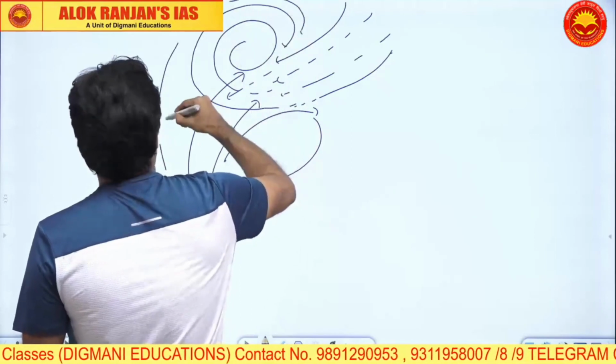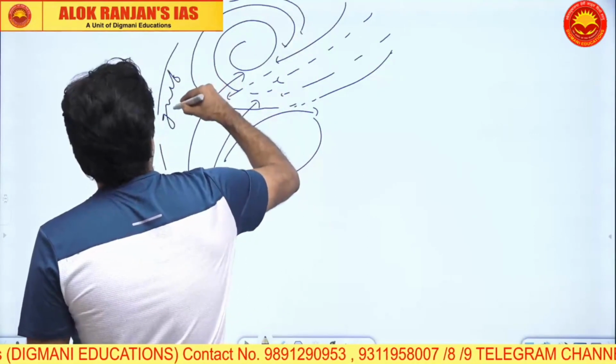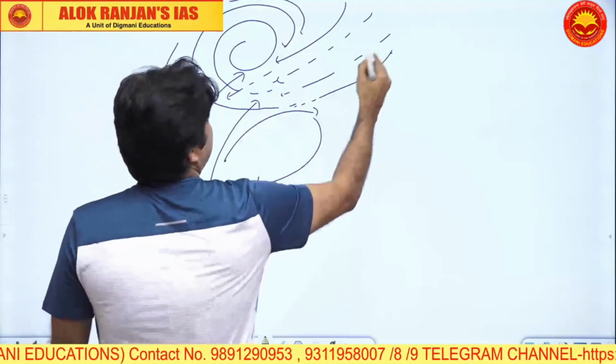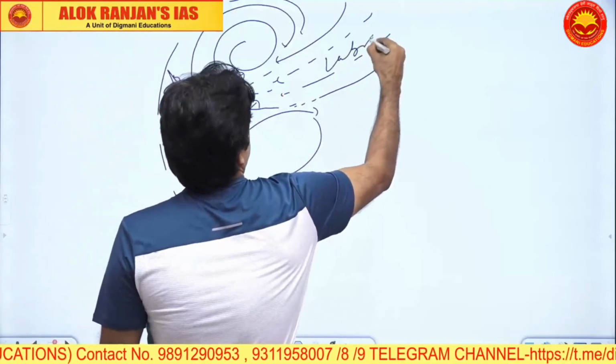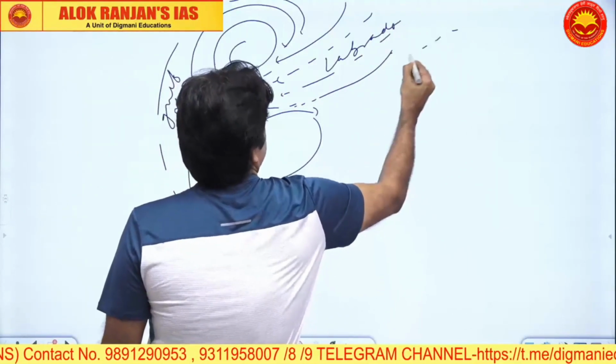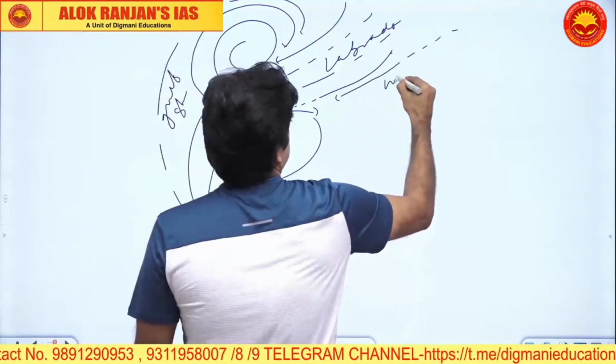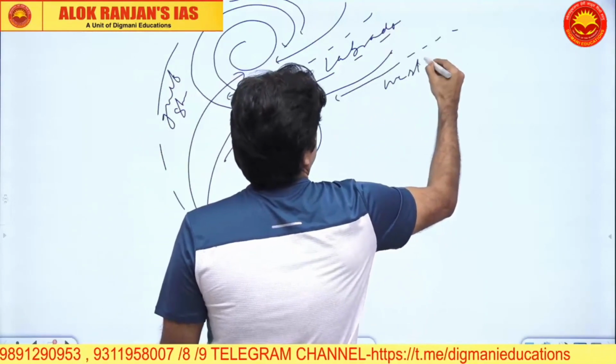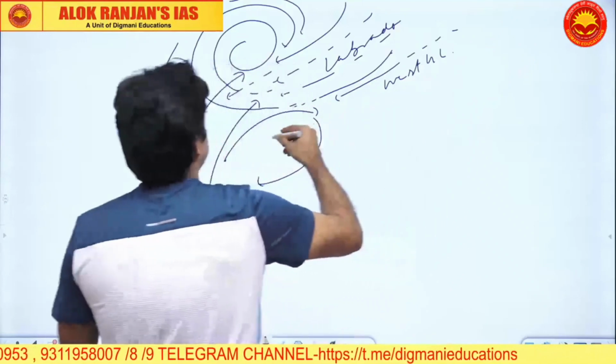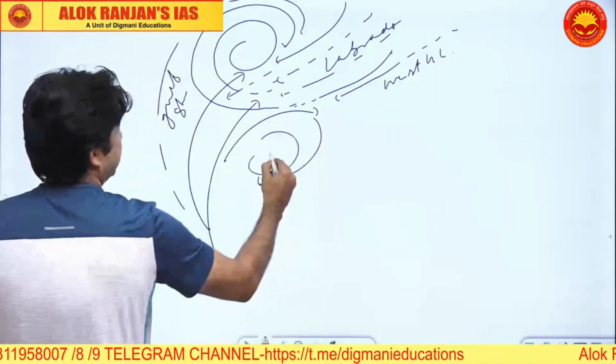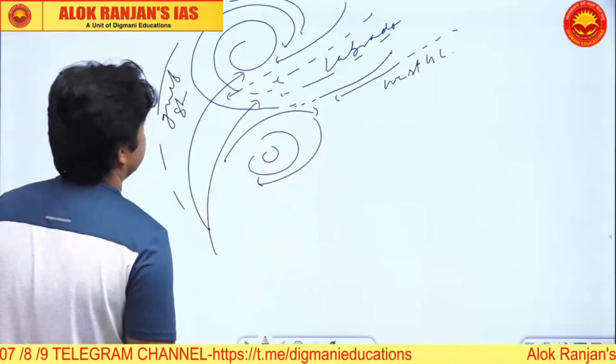This is your Gulf Stream, and this is your Labrador and the East Greenland or West Greenland currents. So you have such formations, such circulation.